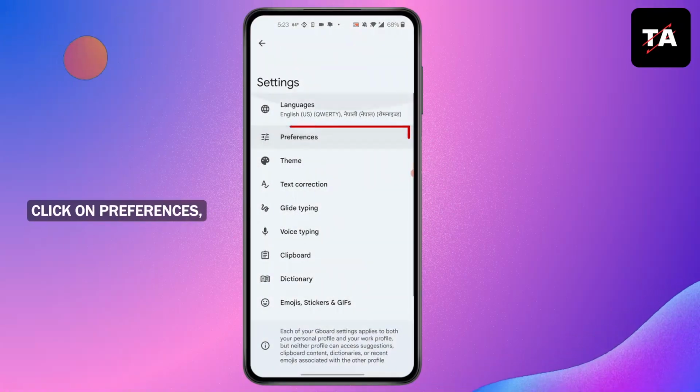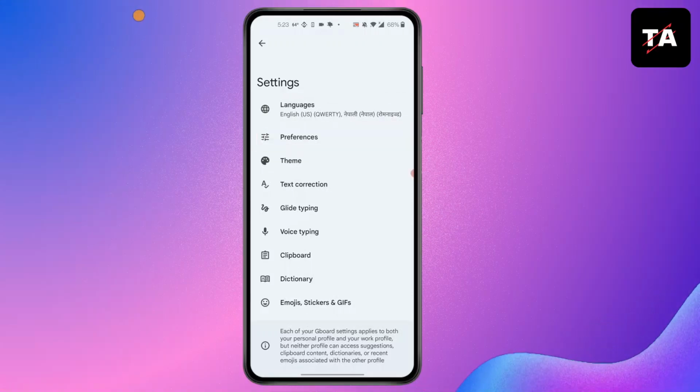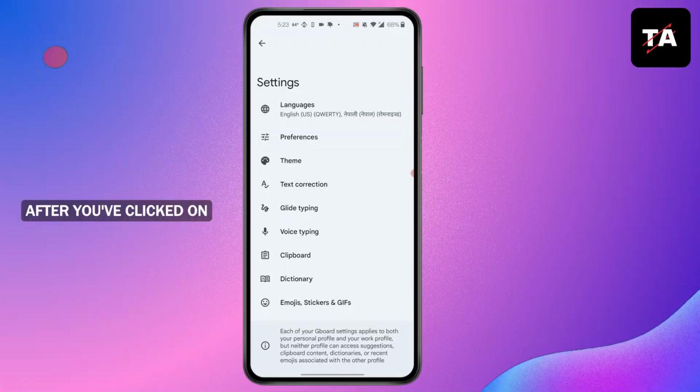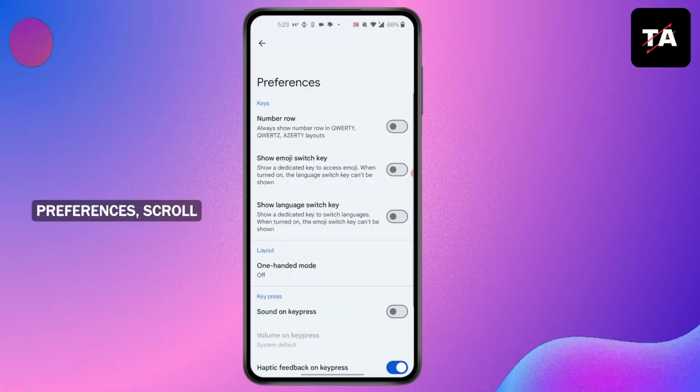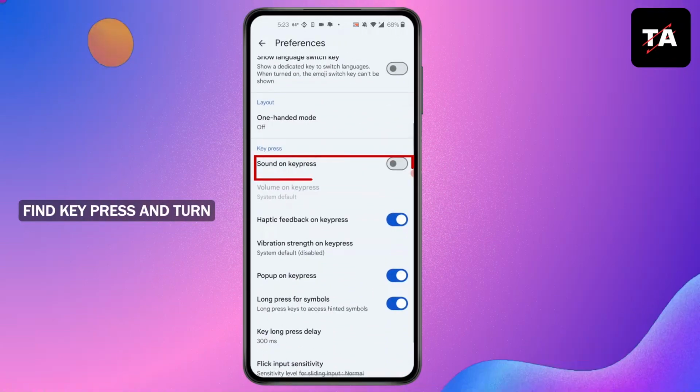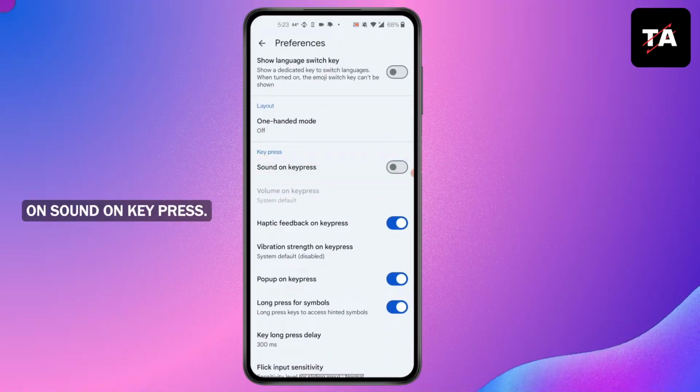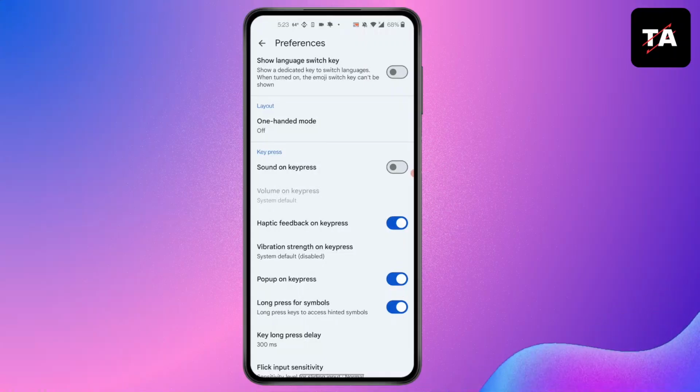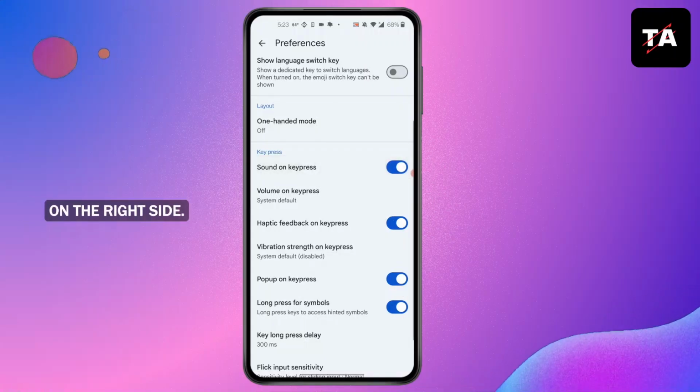In here, click on Preferences, which is the second option. After you've clicked on Preferences, scroll down in here till you find Keypress and turn on Sound on Keypress. Make sure the circle is on the right side.